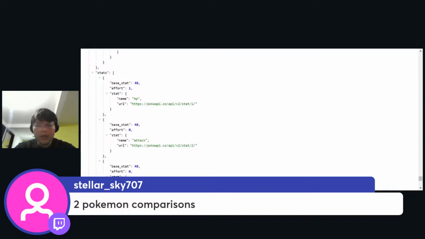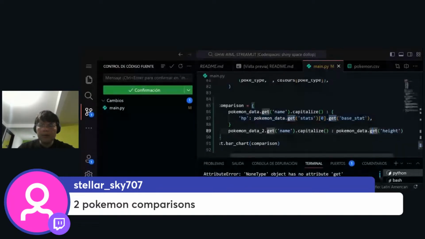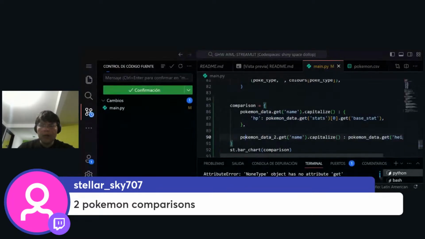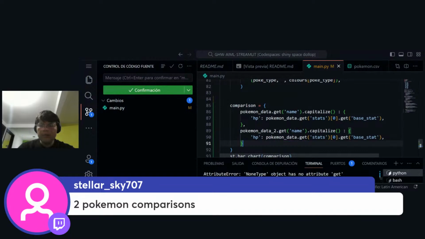HP is going to be the Pokemon base data's stats of 0, and this is going to be the HP, and we're going to do the same thing for the other one. Yeah, the comma, right? We're going to do the same thing for this. Yep, and there you go.